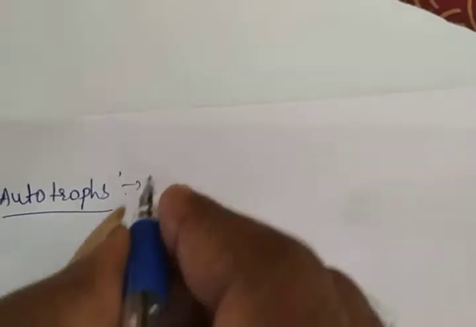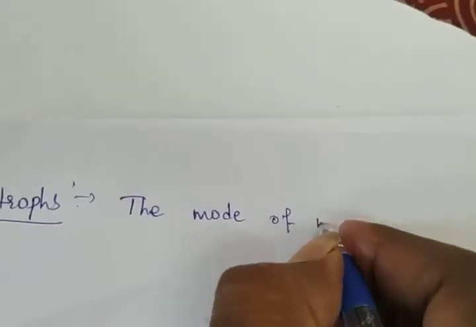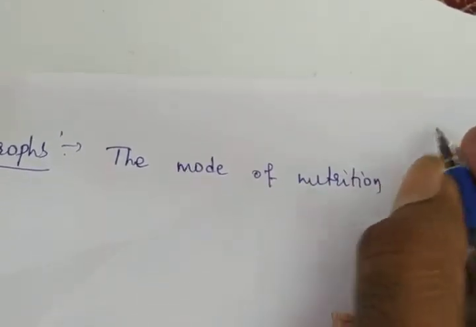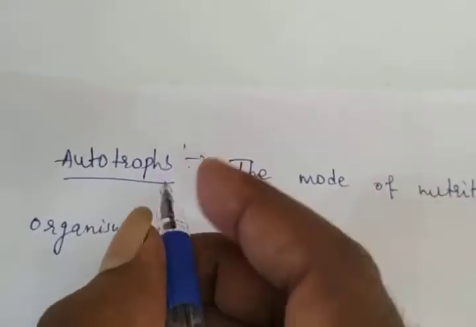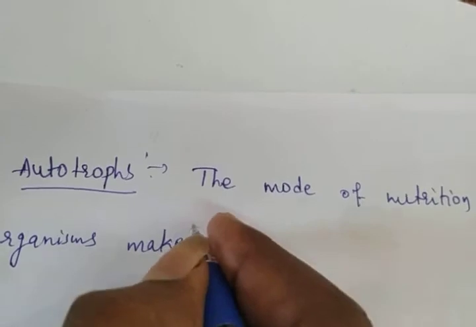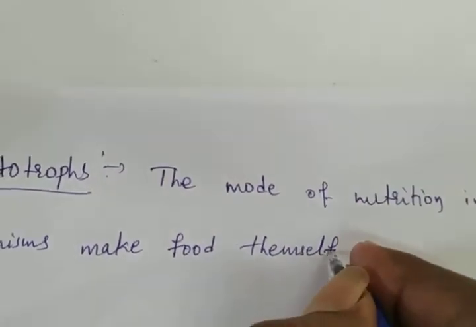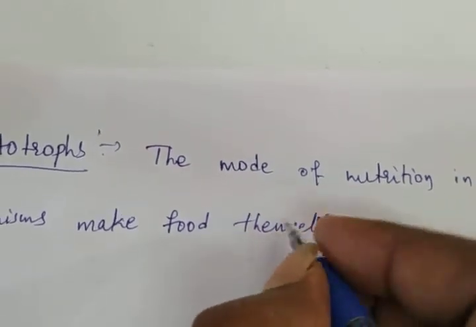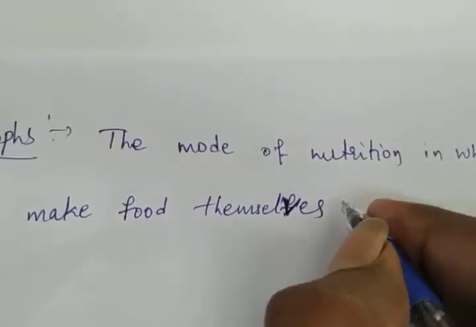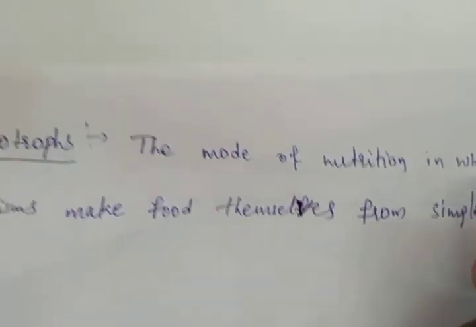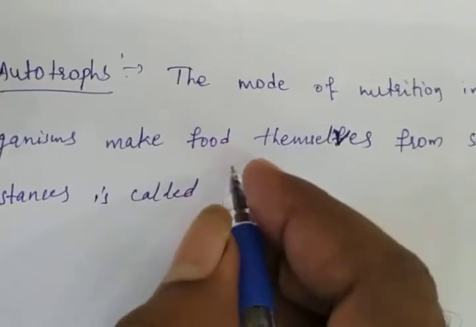The mode of nutrition in which organisms make food themselves from simple substances is called autotrophic.